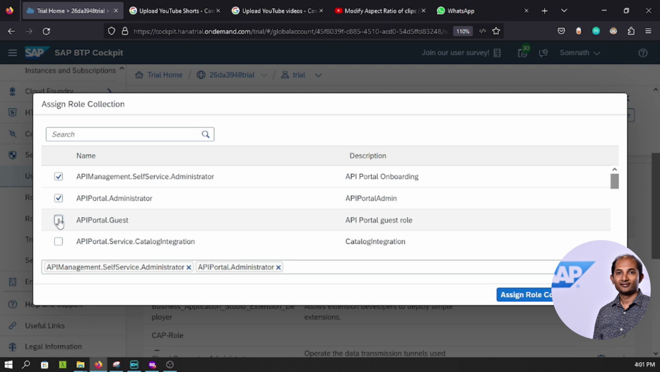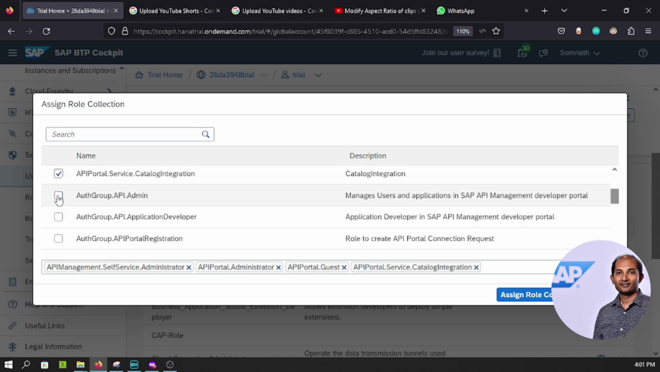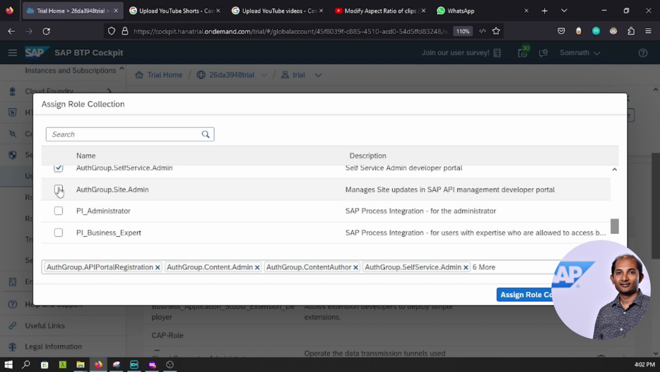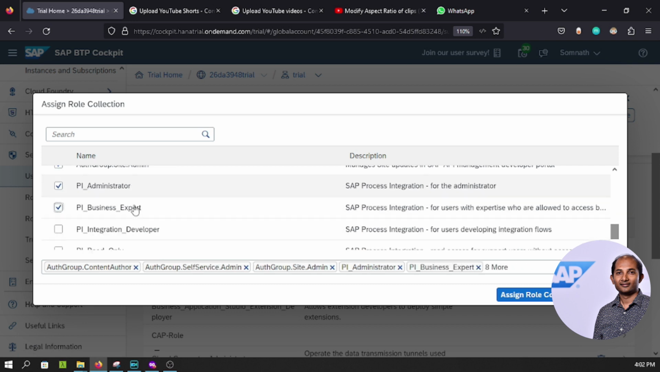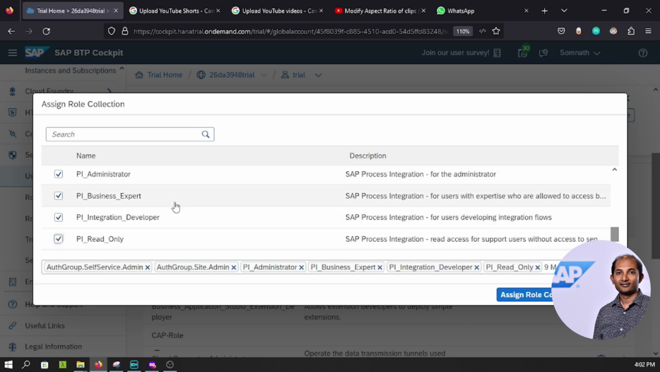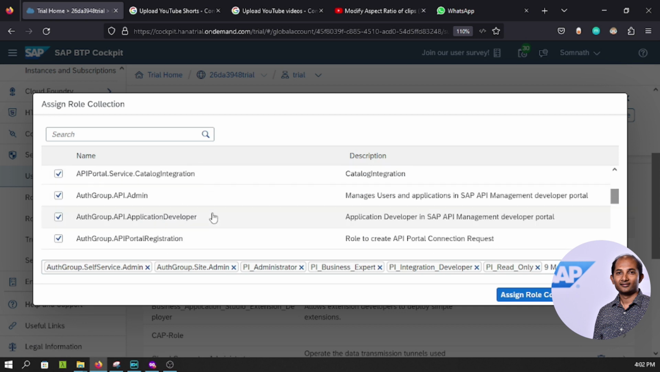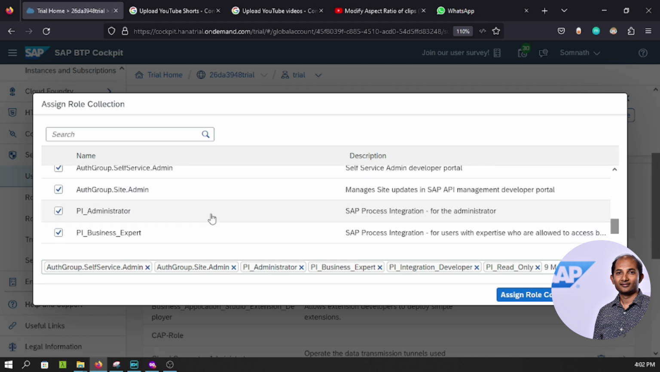So let's select all. I would like to add all, not to miss anything. Of course, in a real enterprise account, the security people will provide limited authorization, not everything as we're doing over here. But it's a trial account, so it's okay to have everything so that we can work comfortably. Once we have done that, click on assign role collection. Now it's all added to my user profile. Cool. What next? Next I can go to instances and subscriptions.